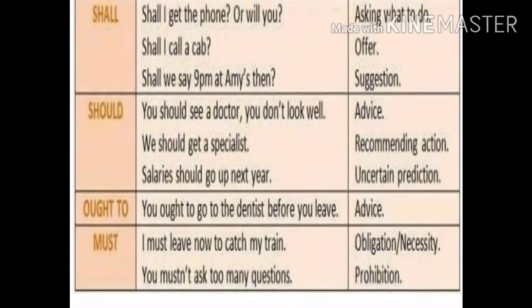The next modal auxiliary is shall. Shall is used to ask what to do. Look at the example. Shall I get the phone or will you? Here we are using shall to ask what to do. Shall is also used to denote offer. Shall I call a cab? Here you're offering someone some help and you're asking them whether you can call a cab. Shall I bring you some coffee? Here also you are offering something.